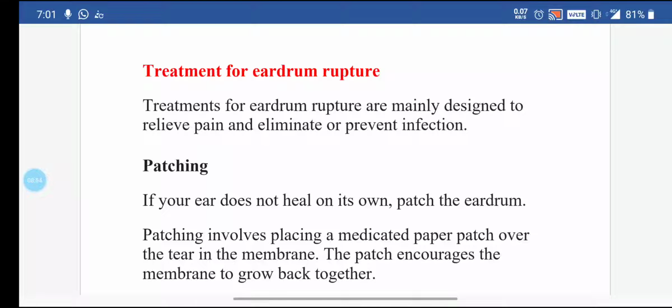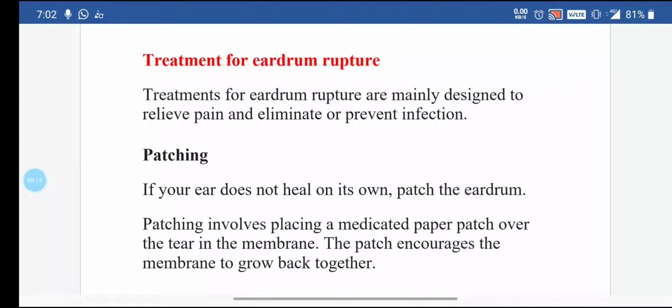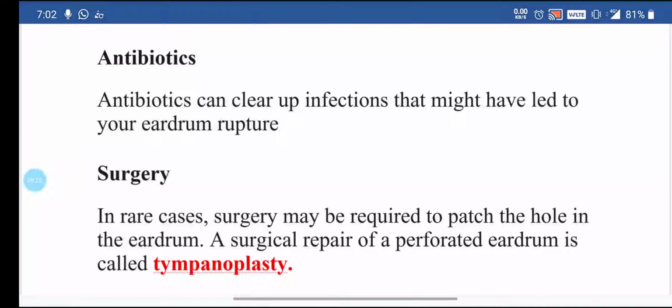Now, management. Treatment of eardrum rupture is mainly designed to relieve pain and eliminate or prevent infection. First is patching. If your ear does not heal on its own, patch the eardrum. What is a patch? Patching involves placing a medicated paper over the tear in the membrane. The patch encourages the membrane to grow back together.